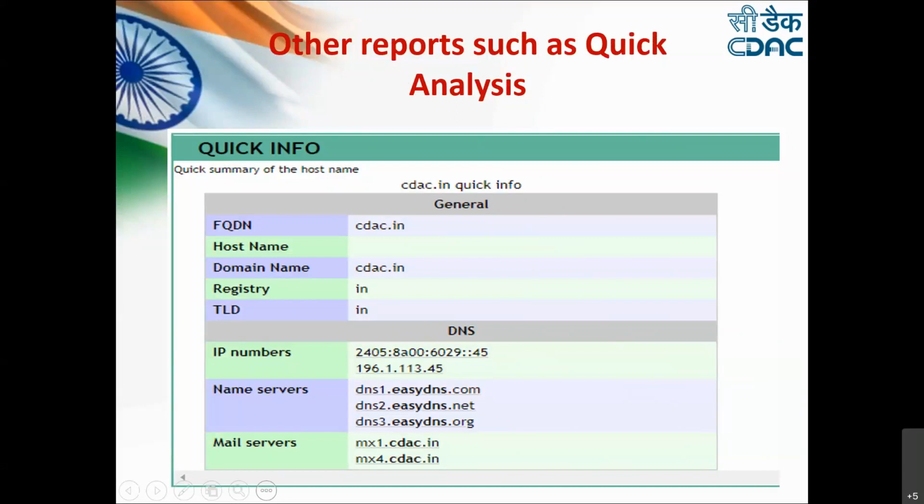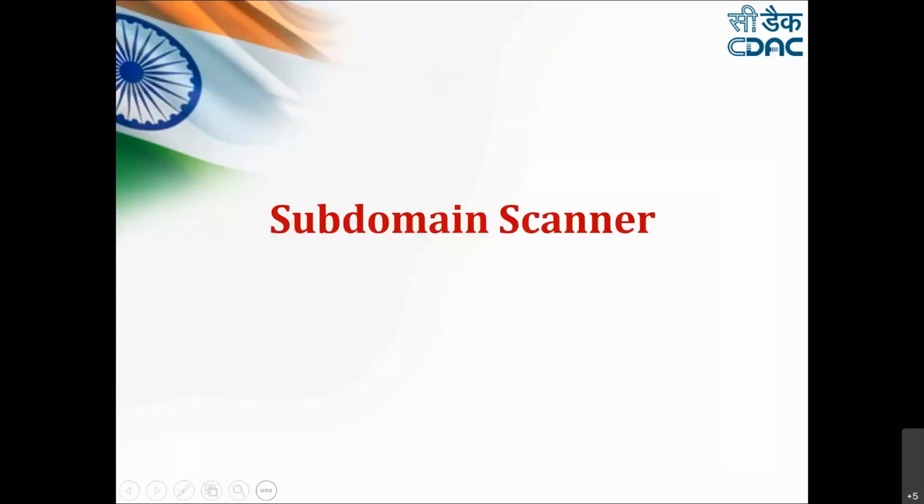But before seeing the demonstration, let's also discuss one more tool, which again helps the attacker find the path, the way in which he is going to enter that particular target and exploit it. And that is basically the concept of identifying the subdomains of a particular website.